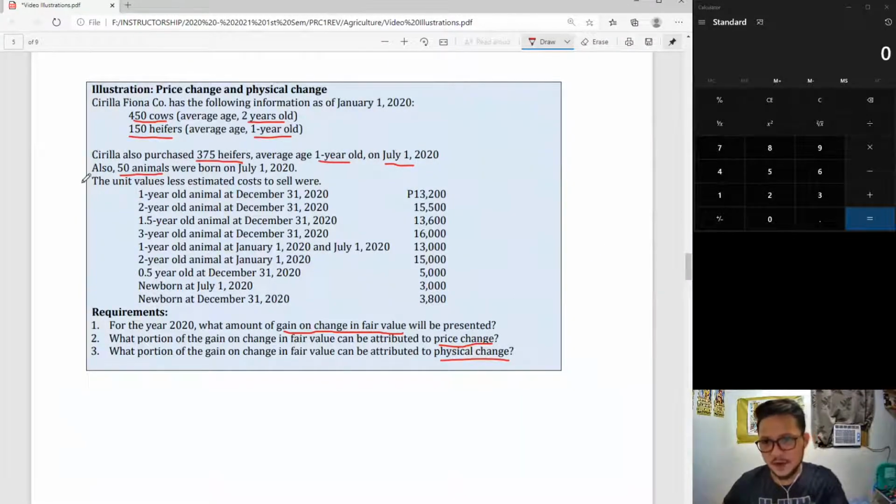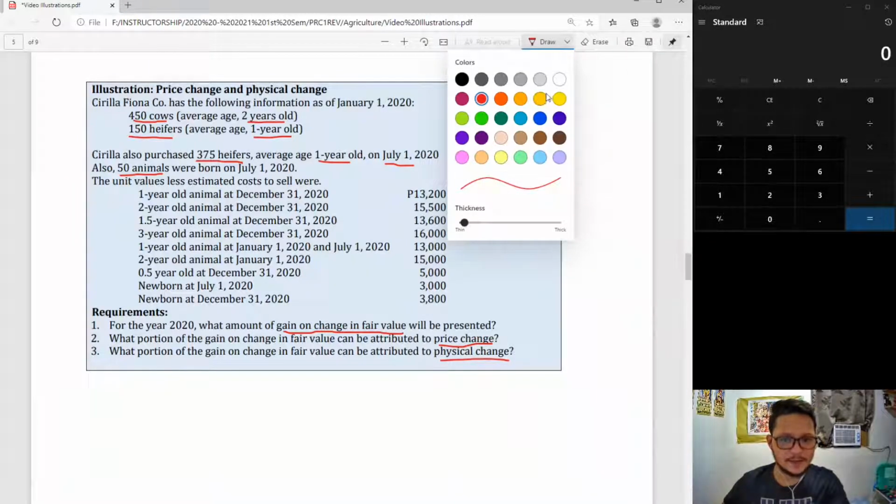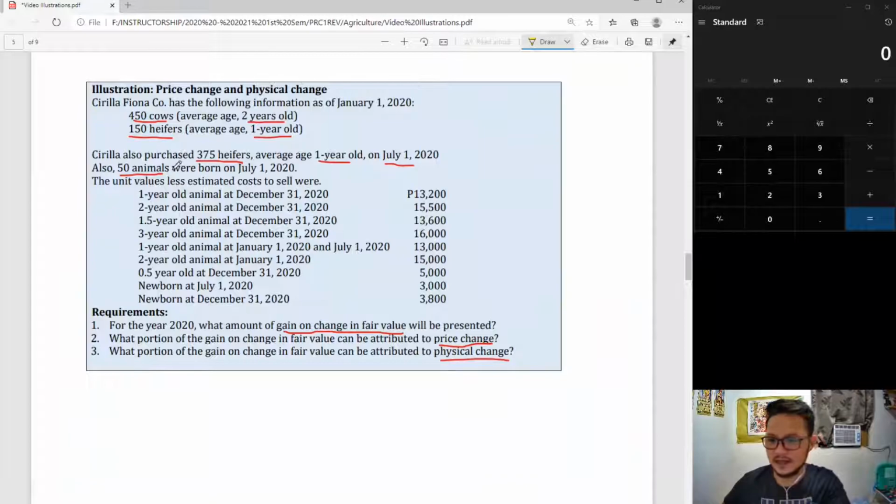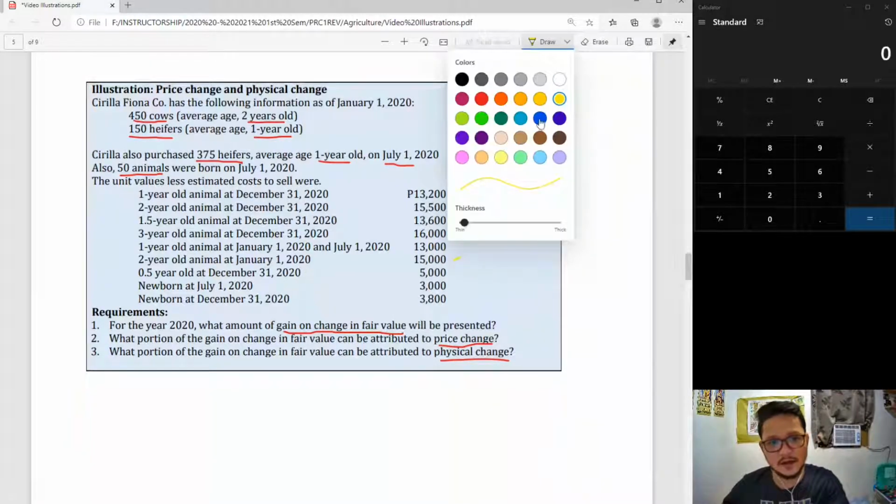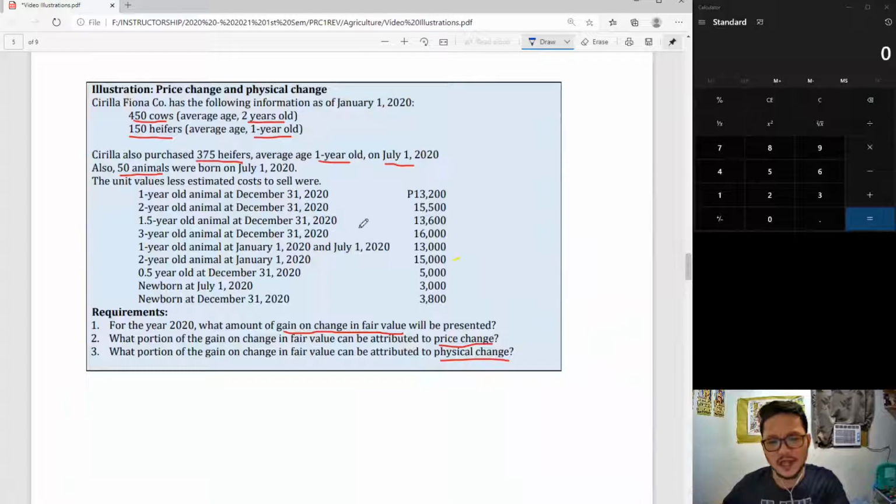Okay? So let's go ahead and identify the first category. 450 cows, 2 years old. Yellow area. What is in our yellow area? It's 2-year-old, January 1. Look for the 2-year-old January 1 and it's here. For the yellow area, 15,000. For the blue area, we have no growth. Assuming no growth, December 31, it's still 2-year-old. So a 2-year-old would be 15,500.